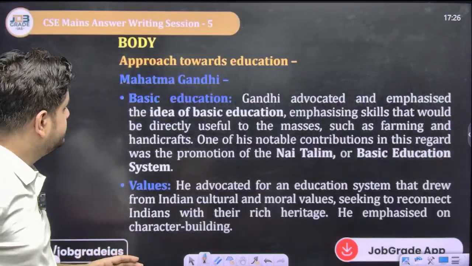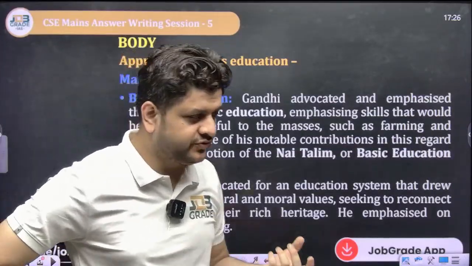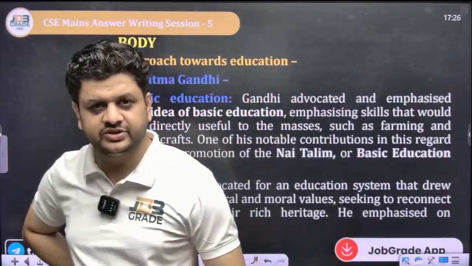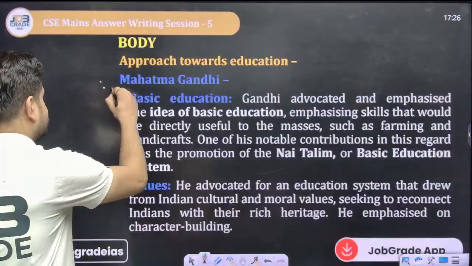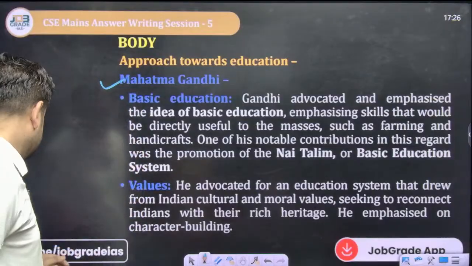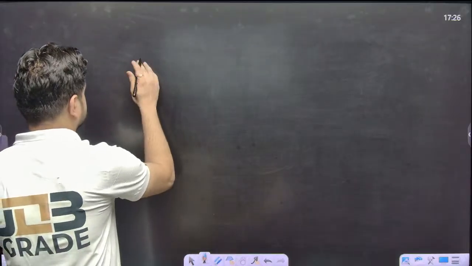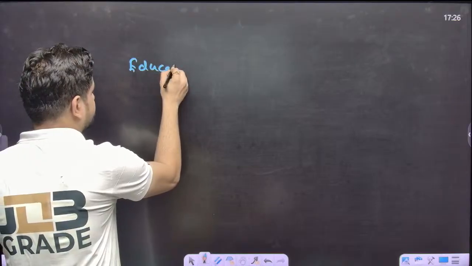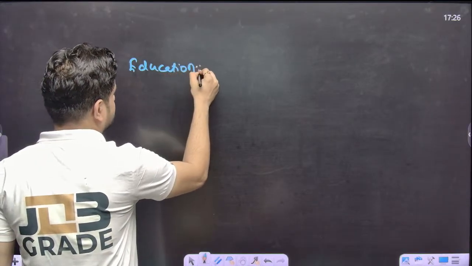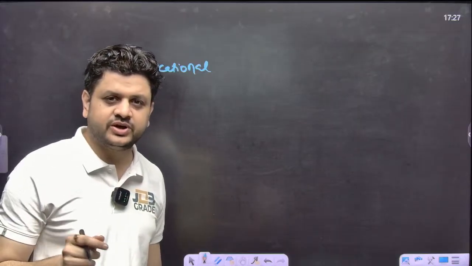Next, let us discuss their distinct approaches. First of all, we will discuss their approach in the field of education, and we will discuss Mahatma Gandhi first. So what was the idea of Mahatma Gandhi? By the way, the correct pronunciation is educational.